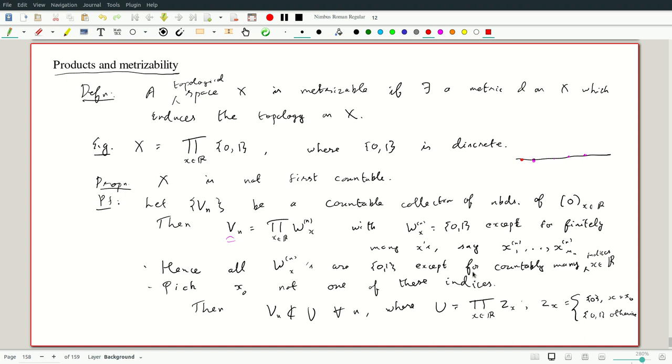Okay, so this shows the first example. So corollary, of course the point is, I said, metrizable. Remember, metric spaces are first countable, so X is not metrizable.